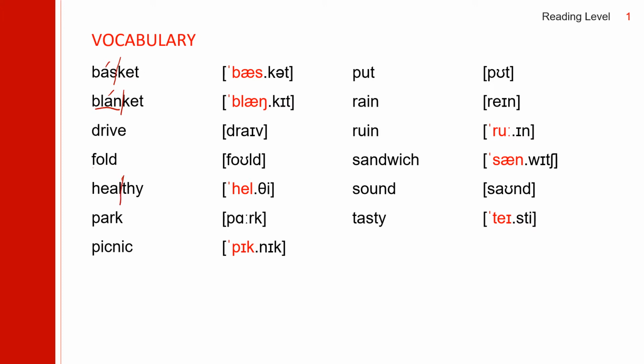Next one, healthy. Accent on the first one, healthy. Next one, park. And next one, picnic. Accent on the first syllable, picnic. Next one, put. And next one, rain. And this one, ruin. Accent on the first syllable, ruin.